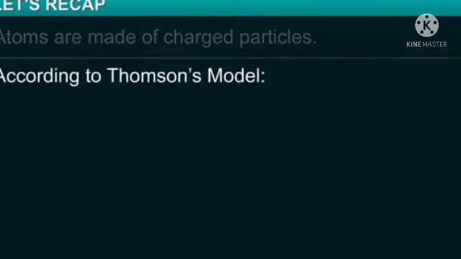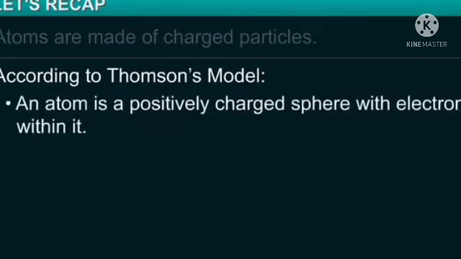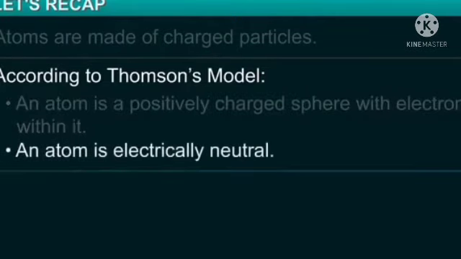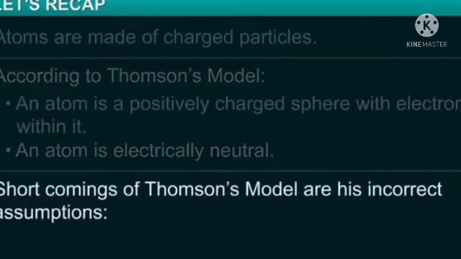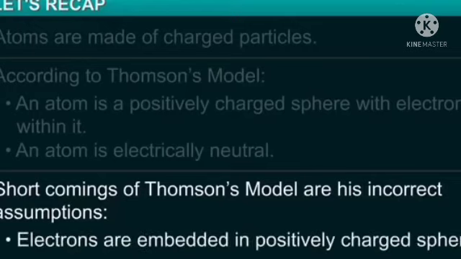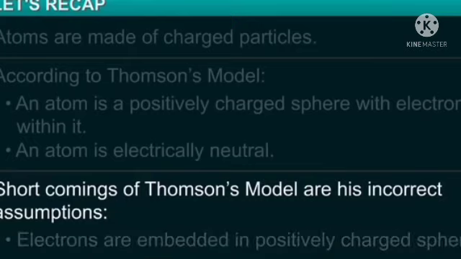According to Thomson's model, an atom is a positively charged sphere with electrons set within it. An atom is electrically neutral. Shortcomings of the Thomson model are his incorrect assumptions. Electrons are embedded in a positively charged sphere. Positive charge in the atom holds the negatively charged electrons.